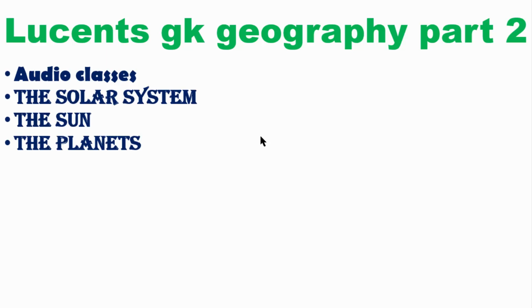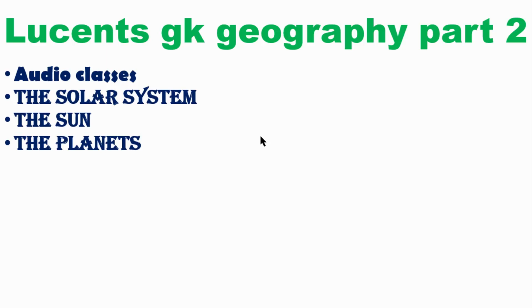Pluto is a dwarf planet. A dwarf planet is nothing but a small tiny planet. Mercury, Venus, Earth and Mars are called terrestrial planets, that means solid surface planets. Jupiter, Saturn, Uranus and Neptune are called gaseous planets. Gaseous planets are covered with gas, and you can't see any solid bodies there. So the introduction to the solar system is completed.